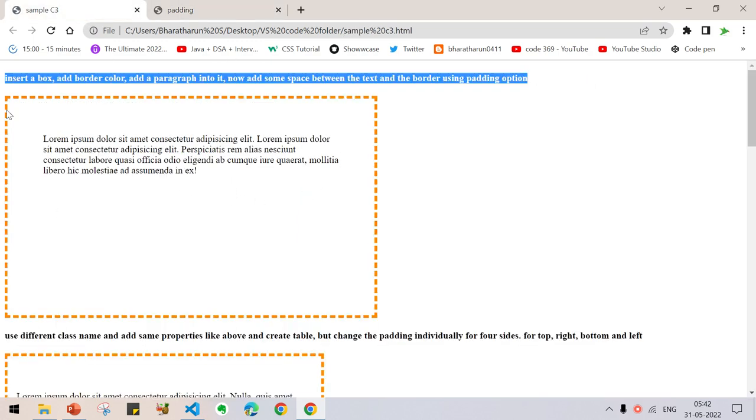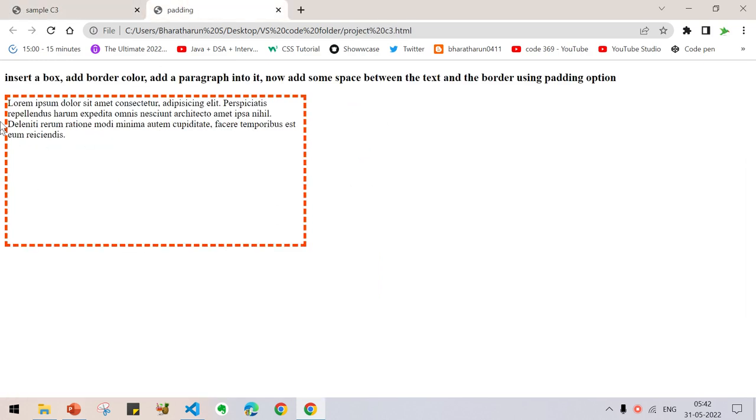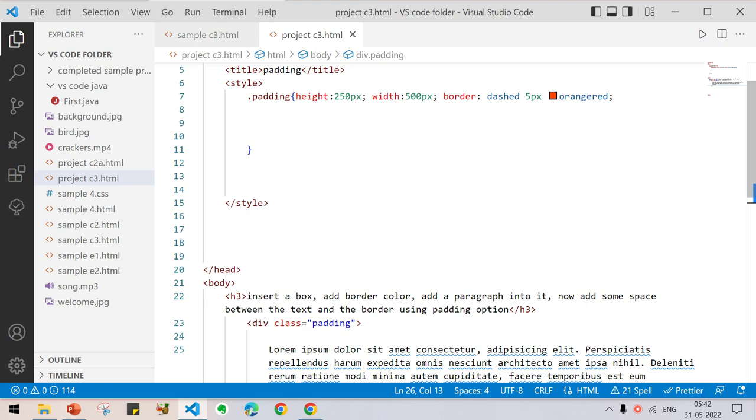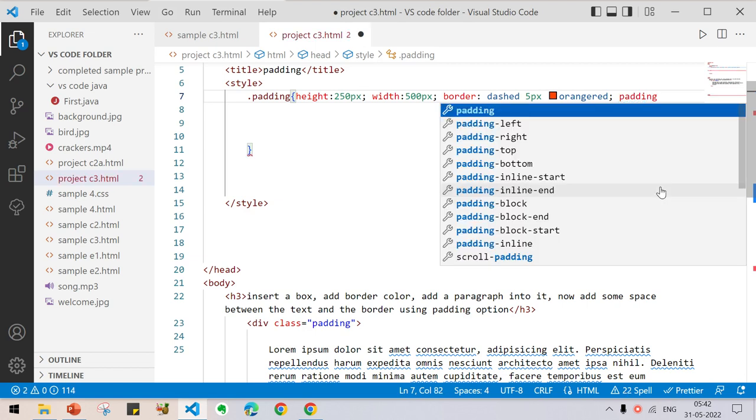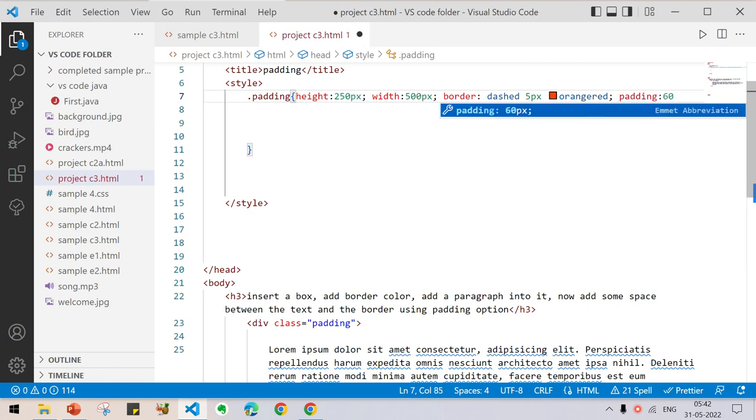But it is not like this. There should be a space surrounding the text. Here we have no space between the text and the border. So how to insert space? That is the use of padding. So type padding colon 60 pixel. You can give any value, I'm just giving 60 pixel.